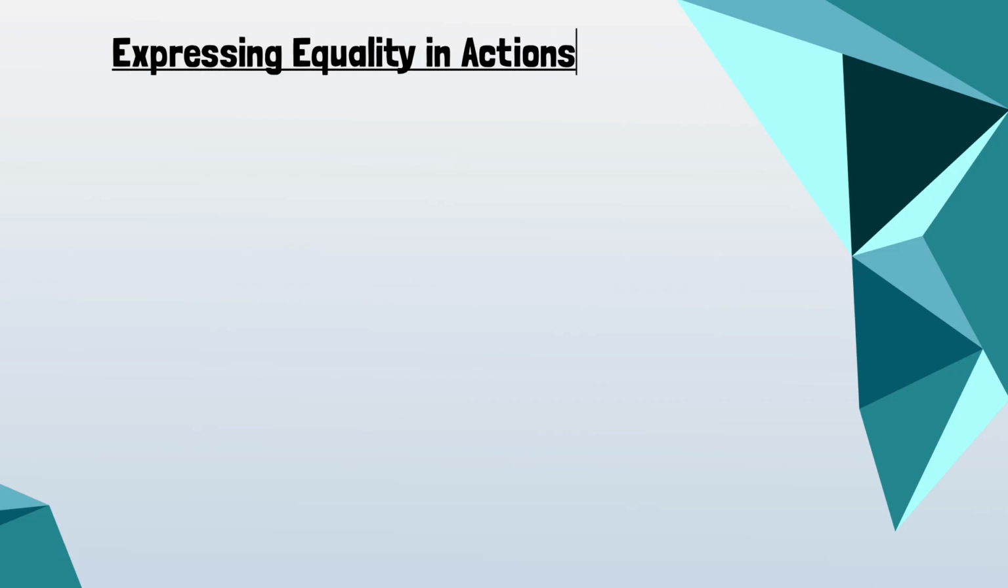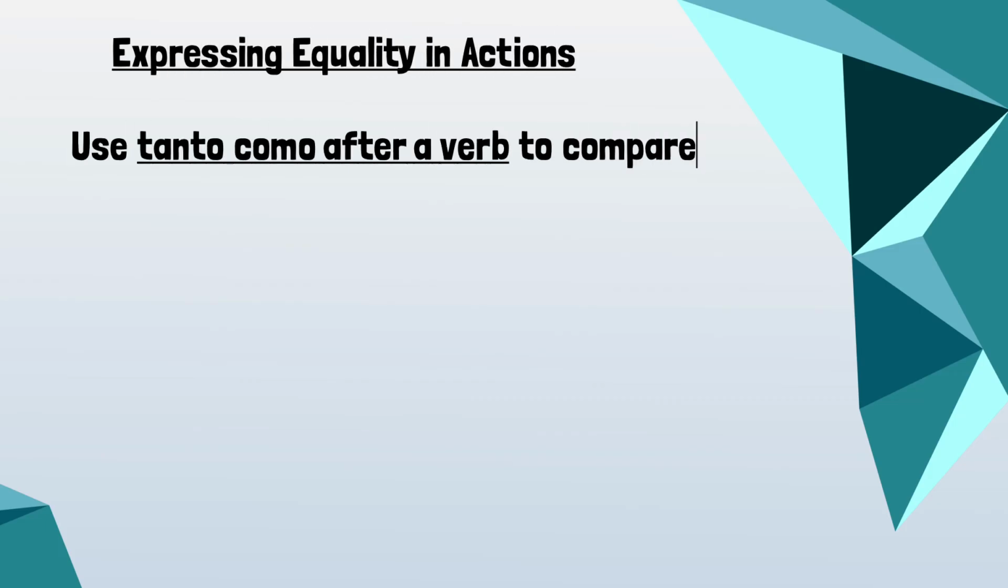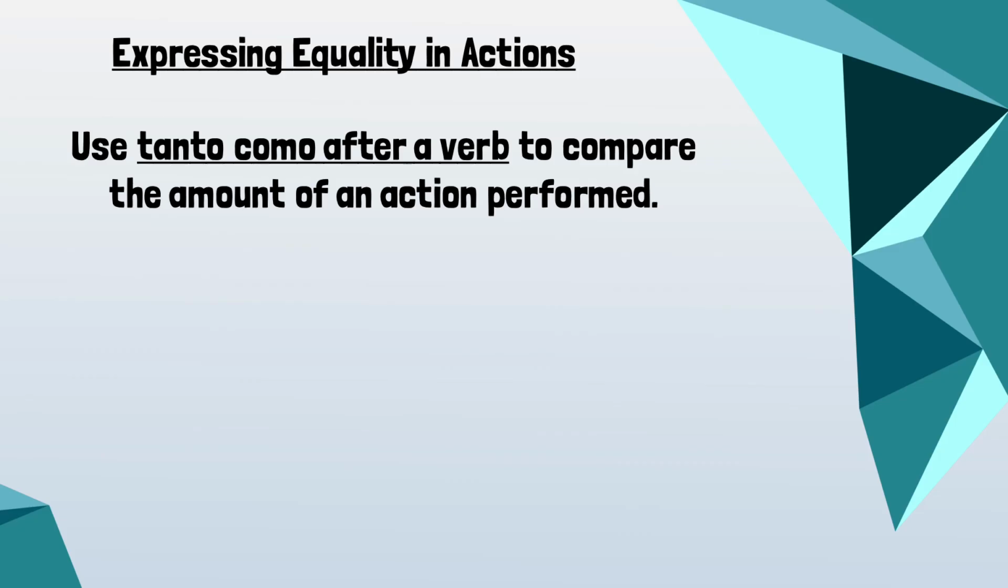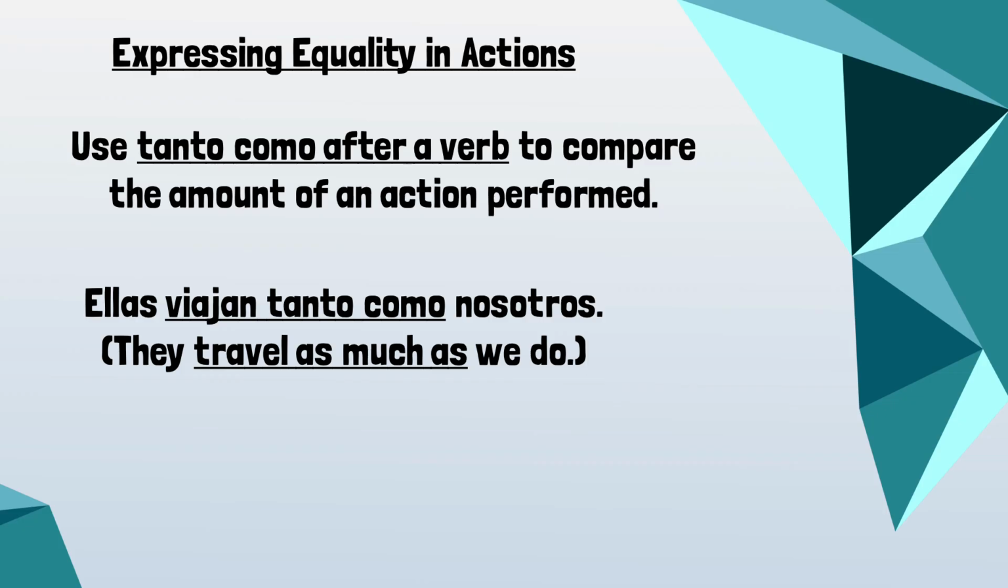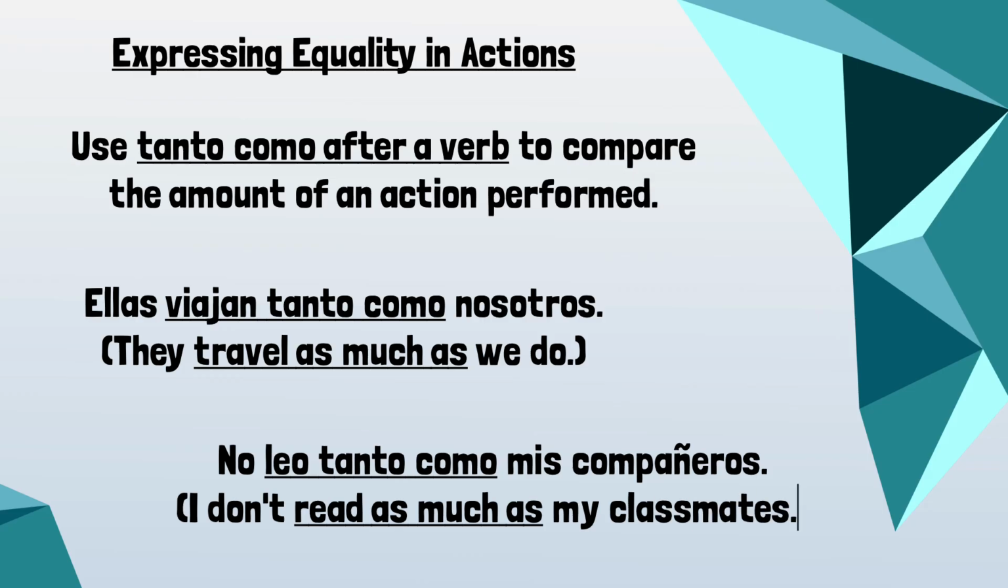Now, expressing equality in actions. You use tanto como after a verb to compare the amount of an action performed. For example, ellas viajan tanto como nosotros. They travel as much as we do. No leo tanto como mis compañeros. I don't read as much as my classmates.